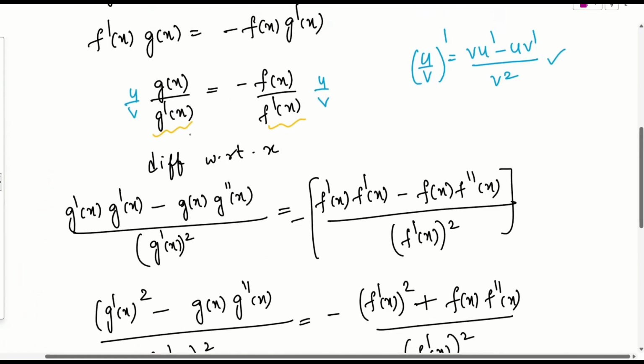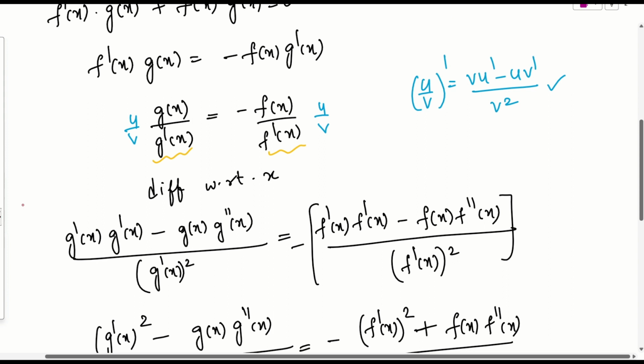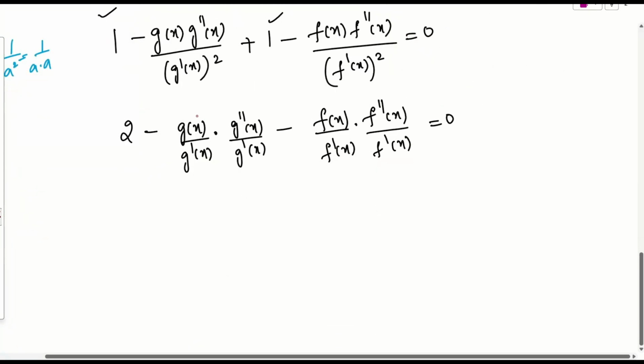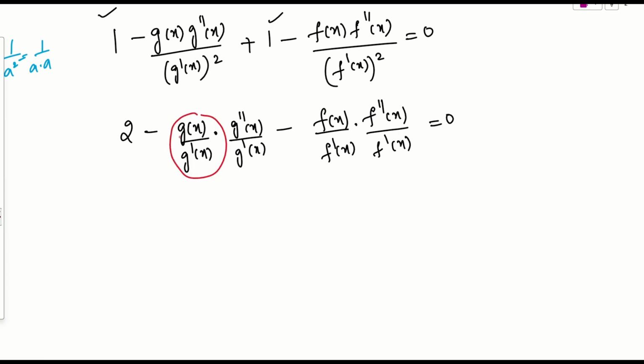What is g of x by g dash? If here, this one. Okay, g by g dash means what? G by g dash means minus f by f dash. So I'll be applying the same thing here. Is it fine? Yes. So simply if I apply g by g dash, I'll apply it as minus f of x by f dash. Is it okay?